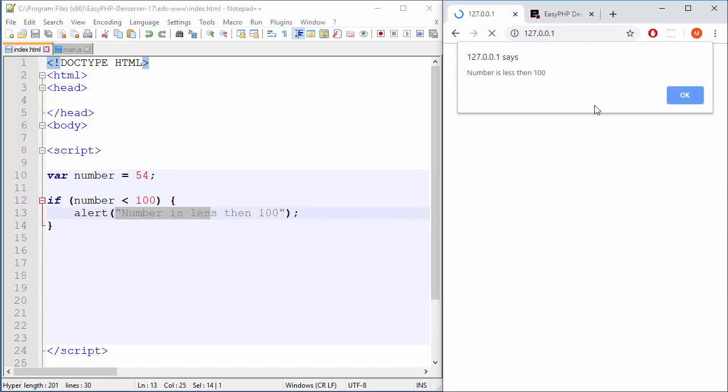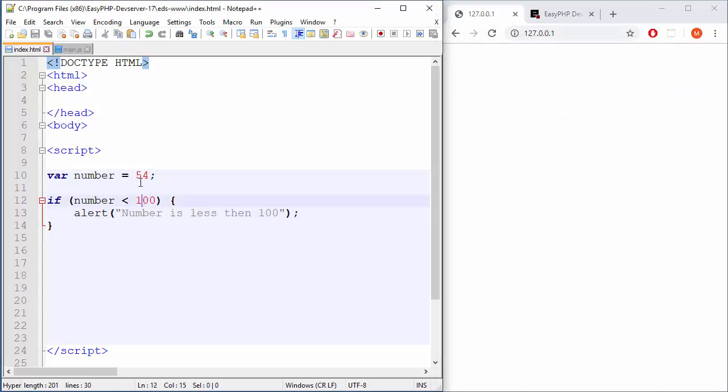There you go. But what will happen if the real number here is the same as the number in the check? The result will be nothing. Why? Because we didn't type any corresponding code here that will be activated when these things are the same. So we must type that. How to do that? Well, the easiest thing is to use less than or equal here, and then you'll have the pop up on the screen. Okay, that's one scenario. I advise you to use that.